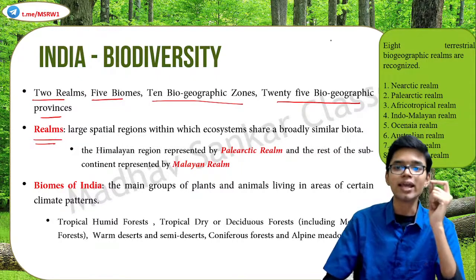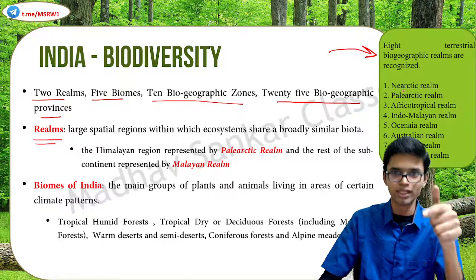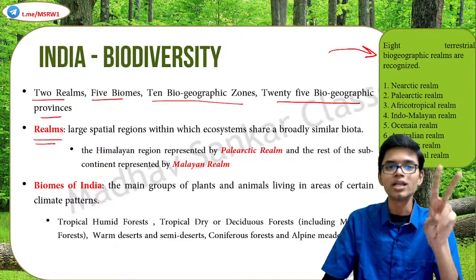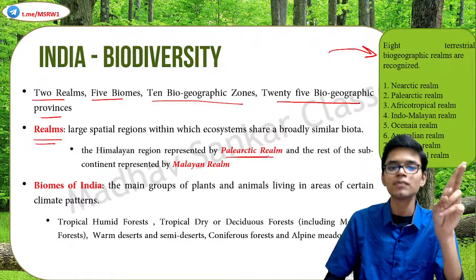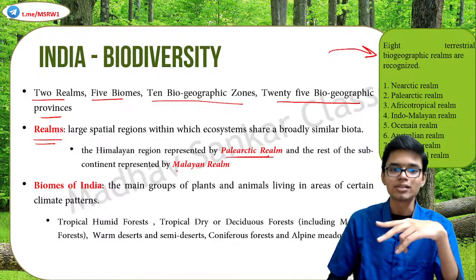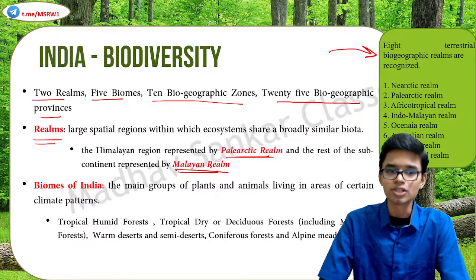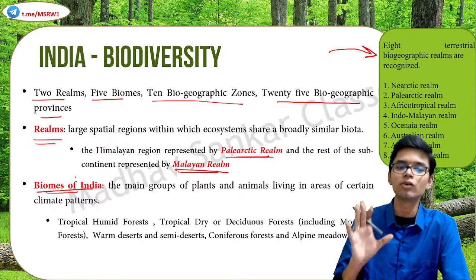There are actually 8 terrestrial biogeographic realms in the world, and these are given here. You can read them. There are 8 of them, but in India, we can only see 2 of them. One is in the Himalayan region, that is the Palearctic realm, and the rest of the subcontinent is the Malayan realm. Only 2 realms are seen in India, Palearctic realm and Malayan realm. Understood?